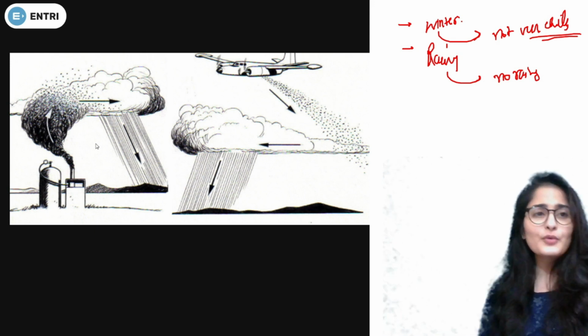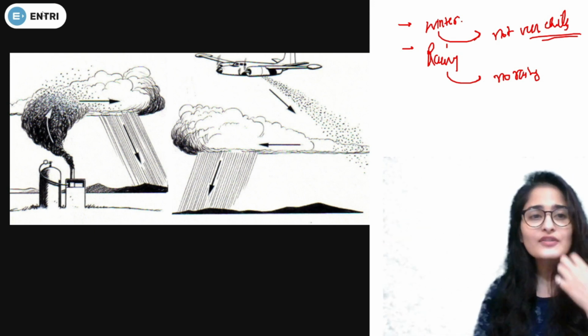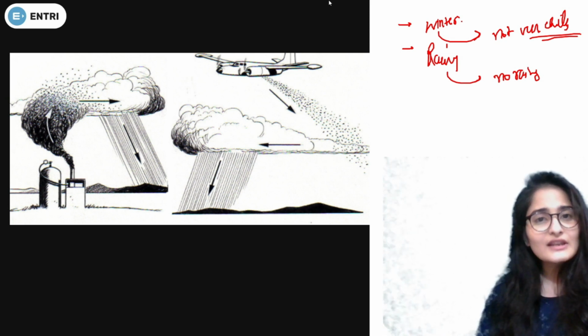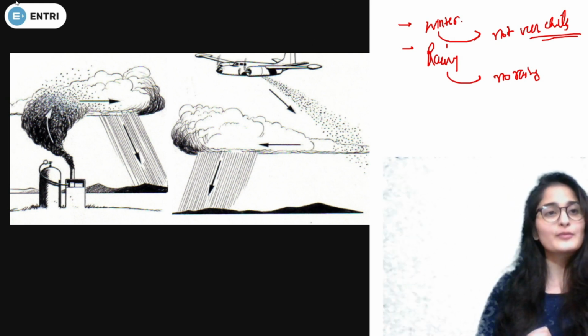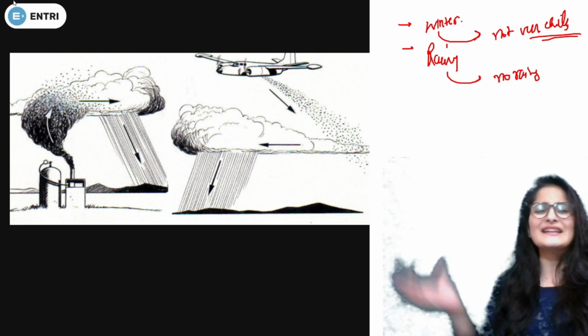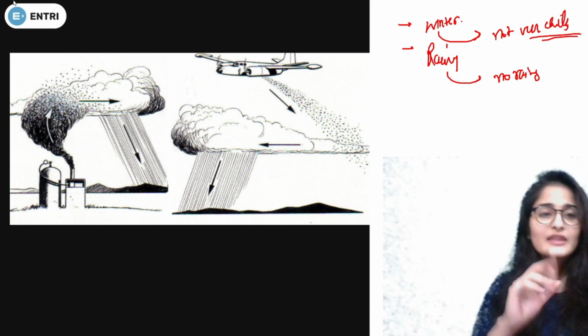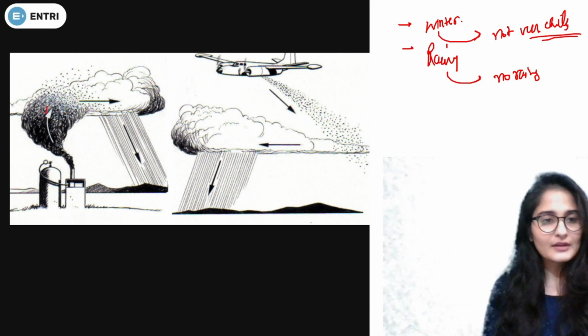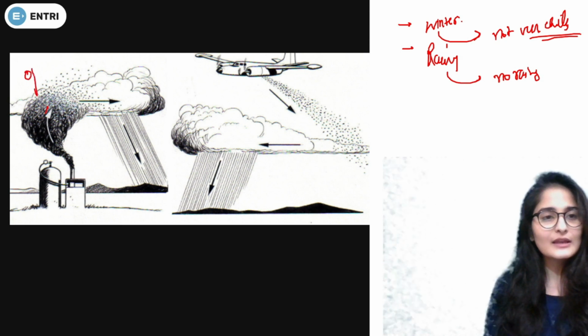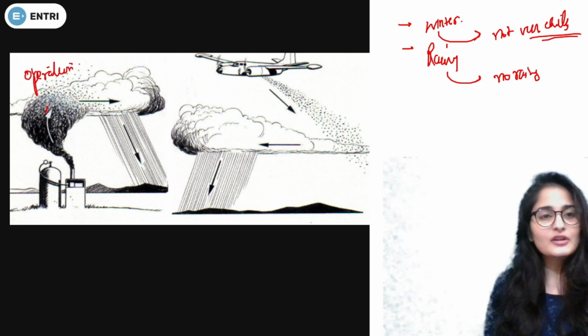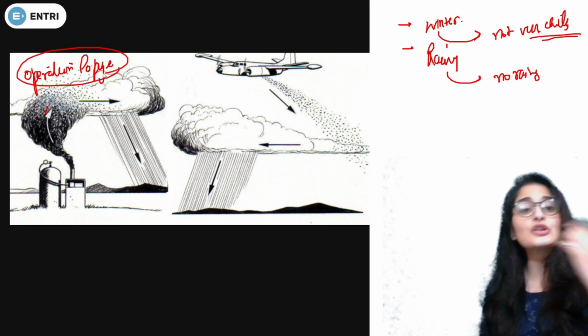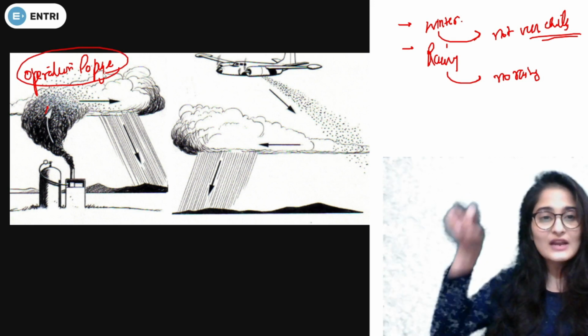A very important thing which can be associated with it is cloud seeding. So before we go for cloud seeding, how did this idea come in? There was an operation by the name Operation Popeye, where cloud seeding was done for the first time.